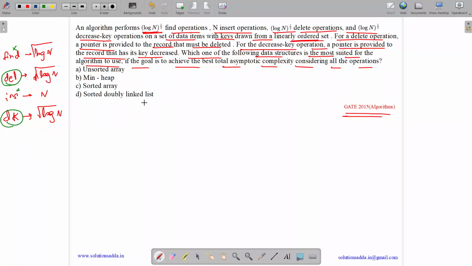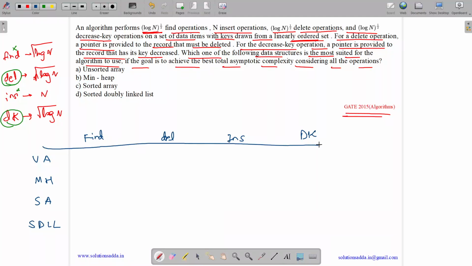So these are our options that are given to us. Okay, let us write them. We have unsorted array, we have min heap, we have sorted array, we have sorted doubly linked list. And what all operations are there? It's find, it's delete, it's insertion, and it's decrease key. Okay, let us analyze each one of them one by one.